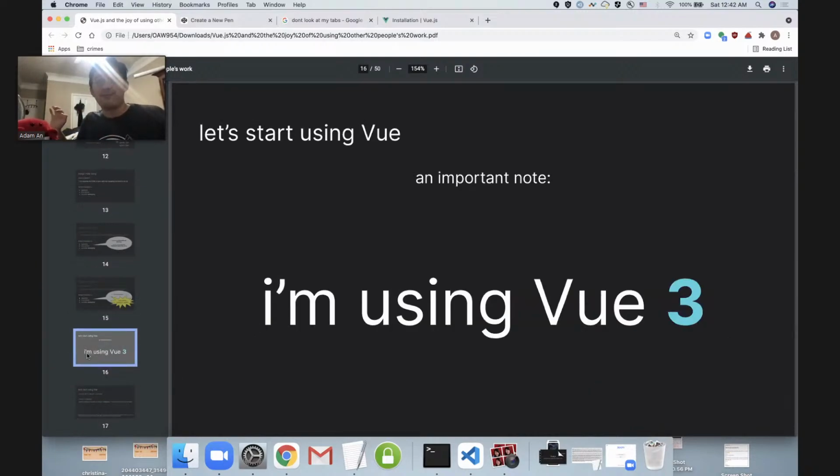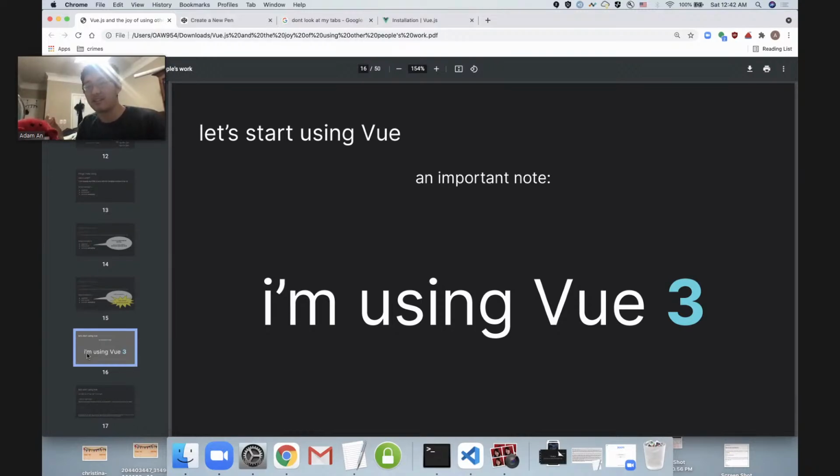So now, funny how things work. In a major coincidence, all of the annoying tasks that I presented are things that Vue is really, really good at. So let's just start diving into Vue. And as an important note, I'm using Vue 3. Vue 3 is pretty new. And right now it is in competition or in parallel with Vue 2.